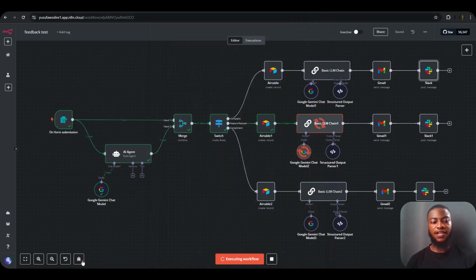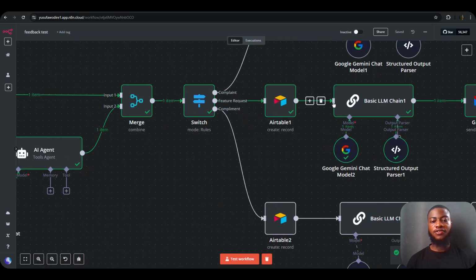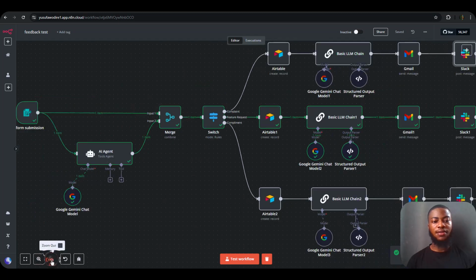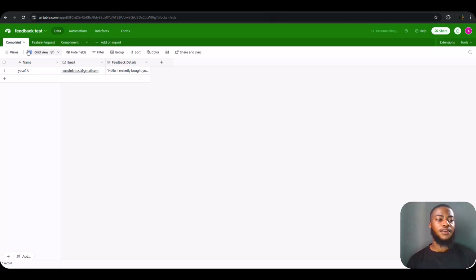It's classified as feature request feedback. And it's running through the LLM, the agent, which then writes a personalized message to send back to the customer and also notifies the team on Slack. So the first thing, let's check if it has actually sent the data to the Airtable. So this is complete.